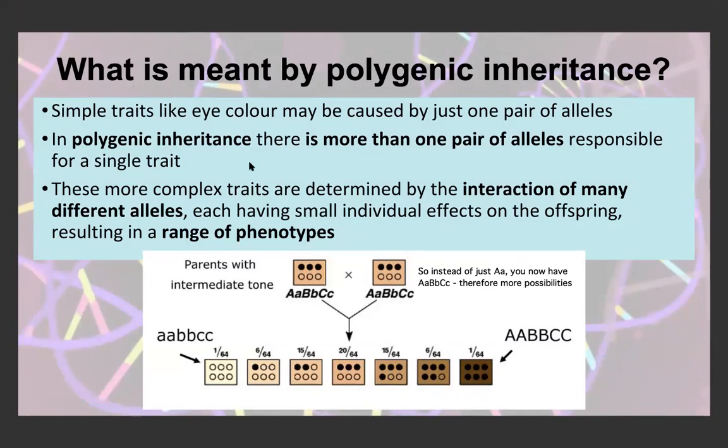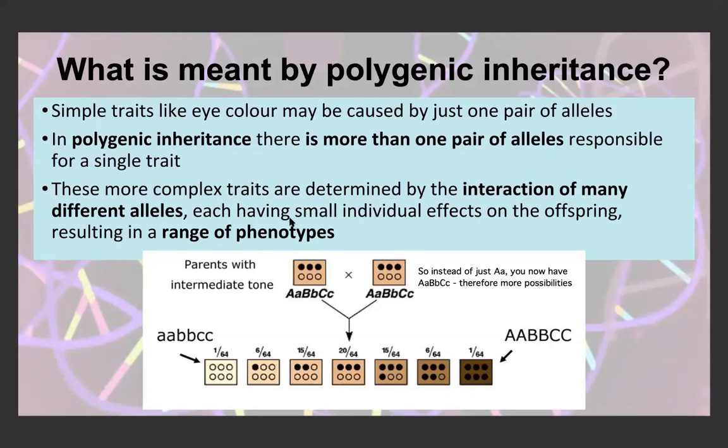Some simple traits like eye color are caused by just one pair of alleles. So just a single allele on the maternal chromosome and a single allele on the paternal chromosome. But for some traits, there are more than one pair of alleles that are responsible for the trait. An example of these traits would be skin color. They're usually more complex traits, and they're determined by the interaction of many different alleles. Each allele has a small individual effect on the offspring, and this results in a range of phenotypes, as opposed to one single or 2 different phenotypes.